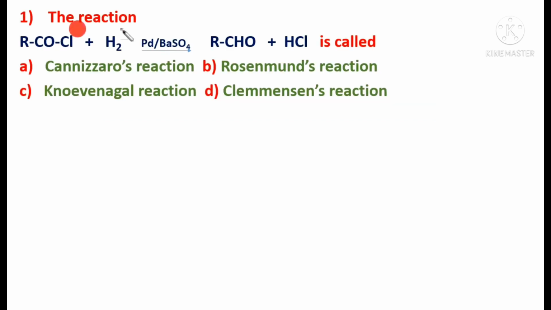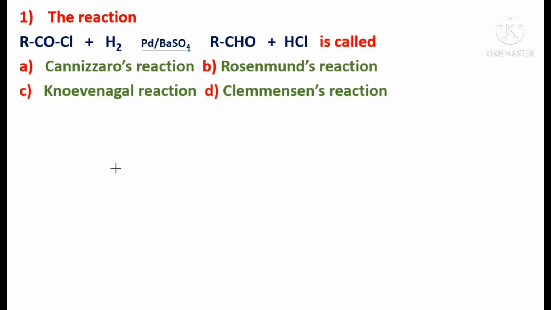Read the first question. The reaction RCOCl plus H2 in the presence of palladium and barium sulfate gives RCHO plus HCl is called. The options are: Cannizzaro's reaction, Rosenmund's reduction, Knoevenagel reaction, or Clemmensen's reaction. Let us see what happens in a Cannizzaro reaction.